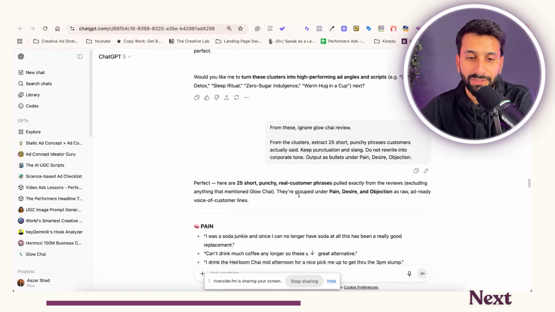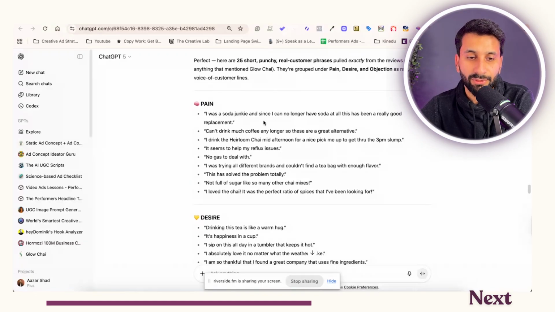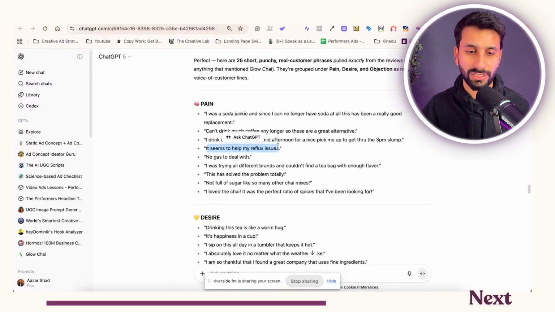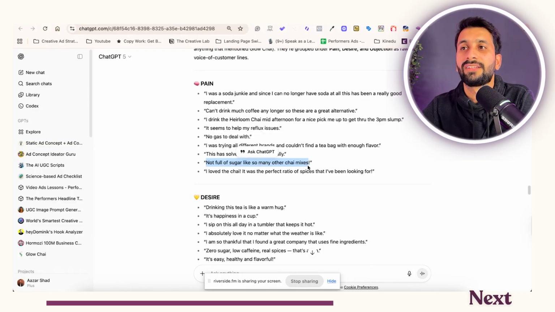And then what I did was the third one from those: add different short punchy phrases. And then it gave me those phrases. So the most interesting for me was, it seems it really helped my reflexes. I've not talked about digestion. That's a really good concept as well. Not full of sugar like so many other chai mixes. So it is not with sugar. That's where we're going after.